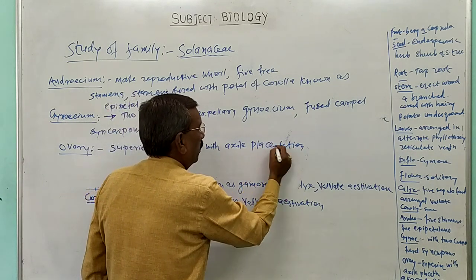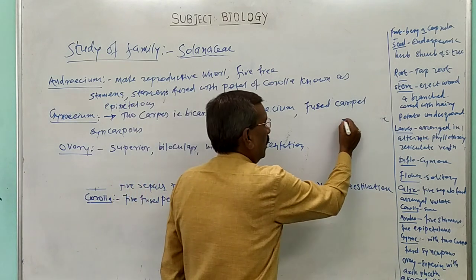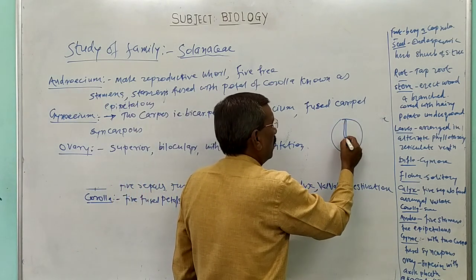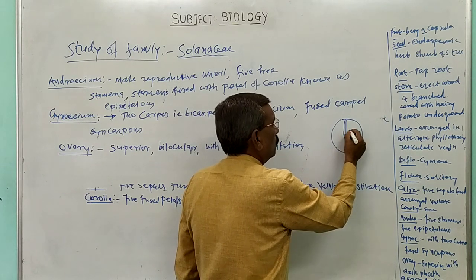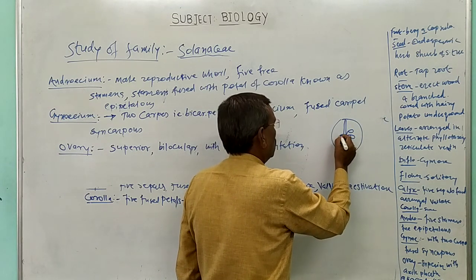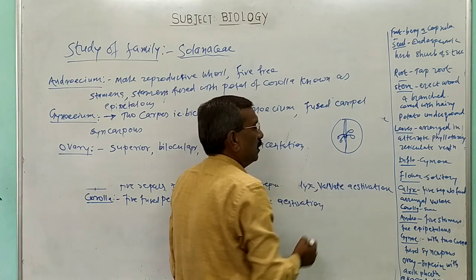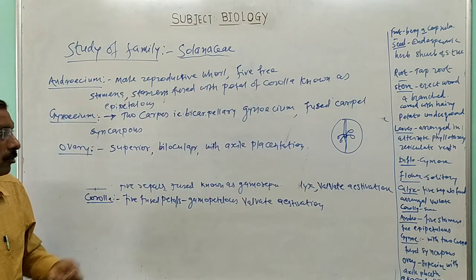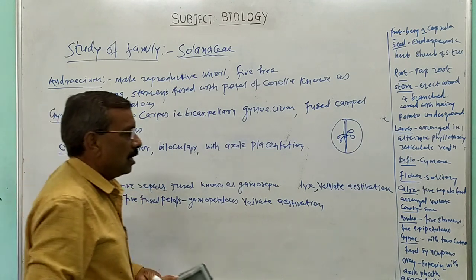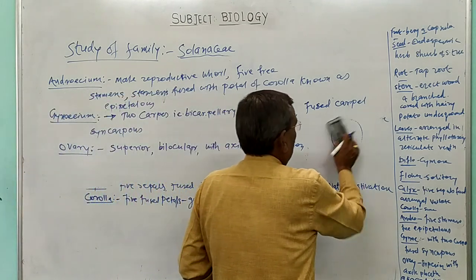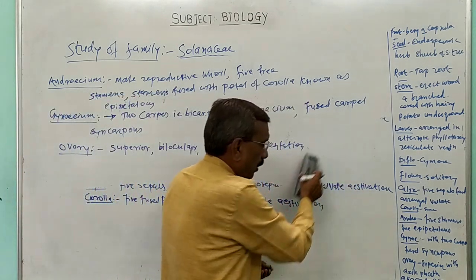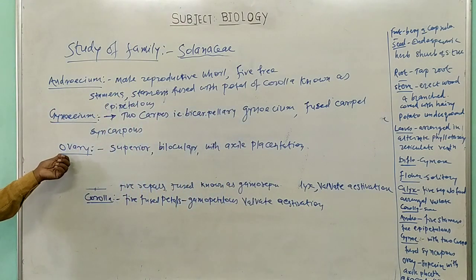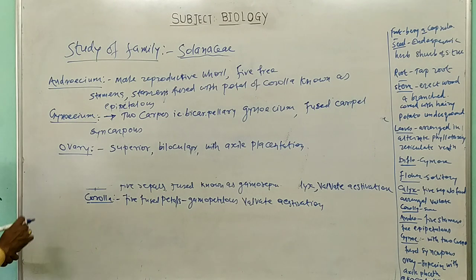Now, when we take a TS of the ovary, we find that it is bilocular, and from the central axis, ovules are produced. That type of placentation is known as axial placentation. In this way, we have studied the ovary of members of family Solanaceae.